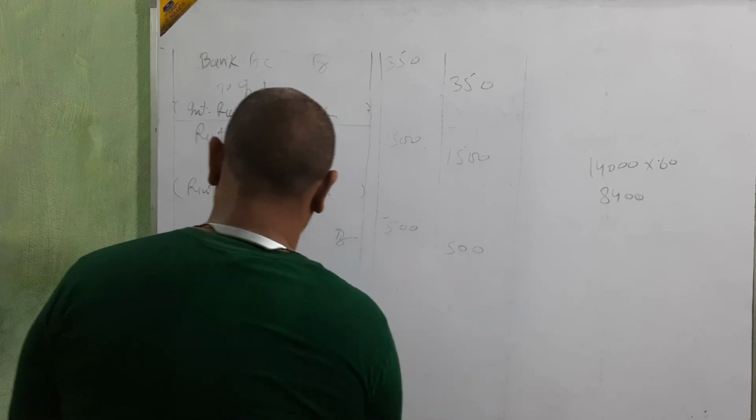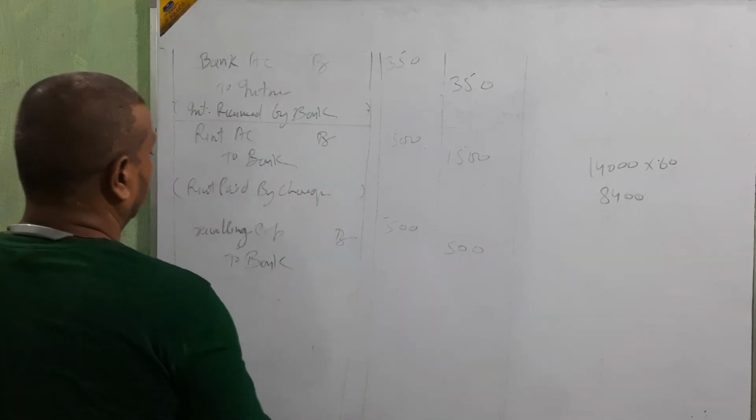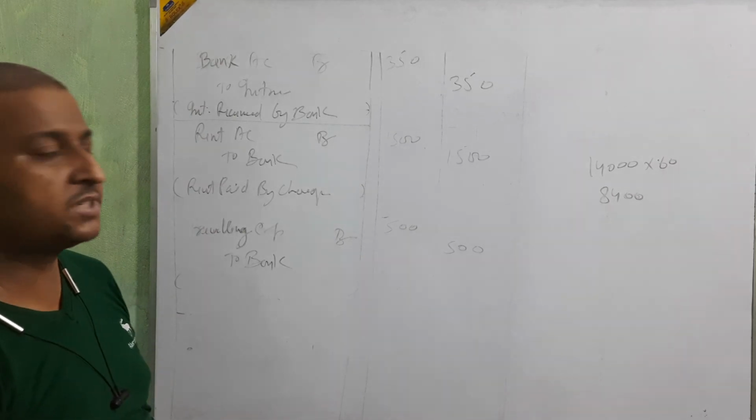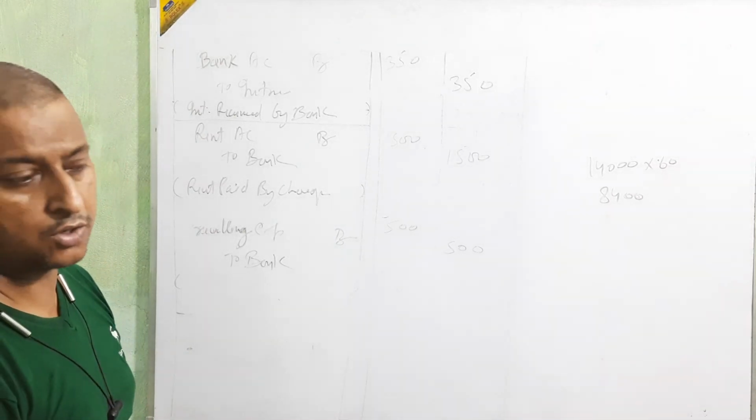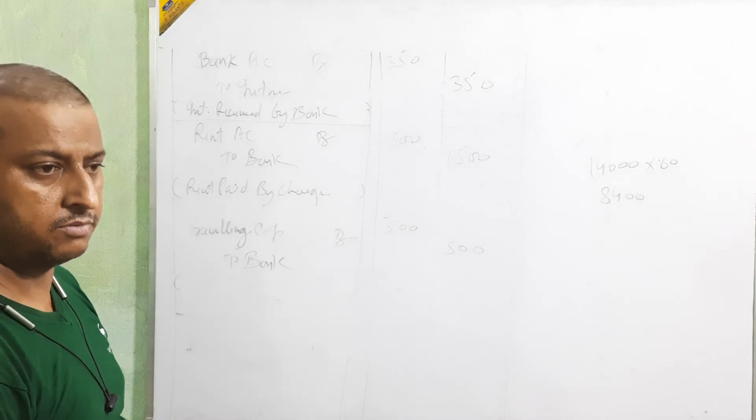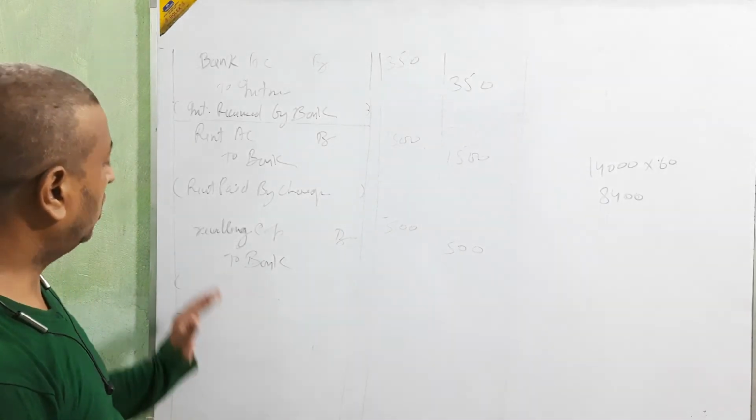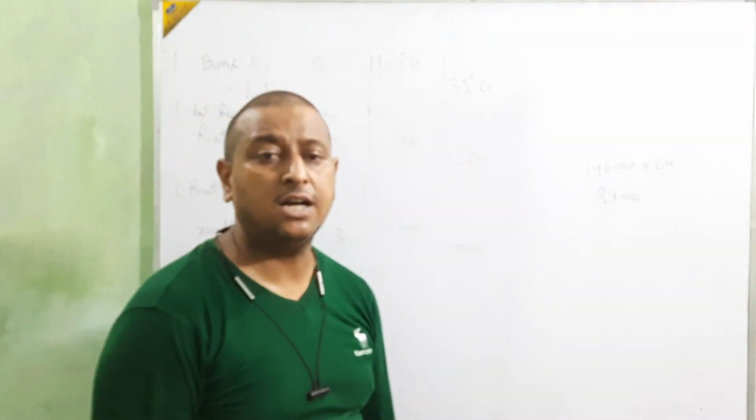Because traveling expense is paid by check, we are crediting the bank. Okay. In this way we are going to solve all the questions. Okay?